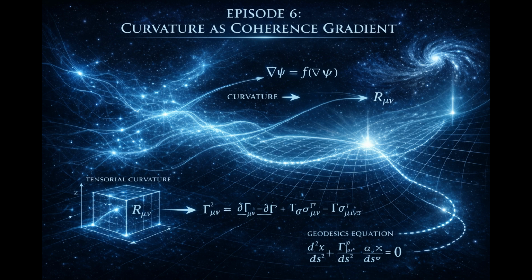Now consider the relationship between curvature and energy. We are not yet identifying energy with coherence, but we observe something. If coherence concentration produces curvature and stable coherence clusters correspond to matter, then matter and curvature are linked through stabilization. Any theory attempting to separate them at origin would violate the coherence framework.